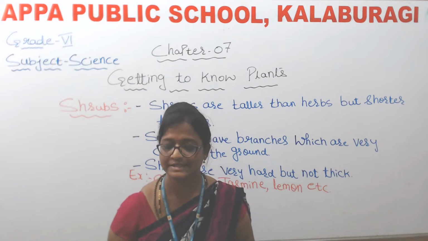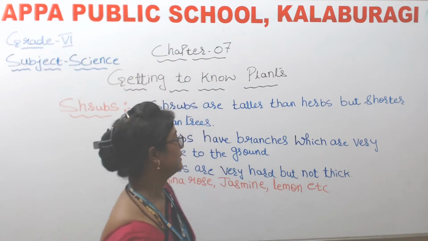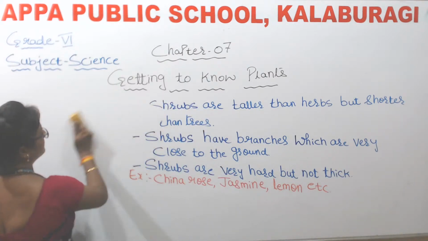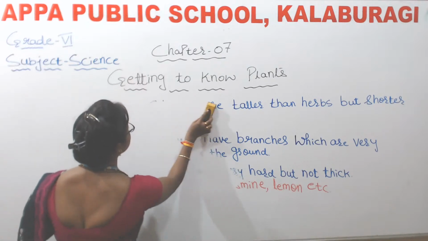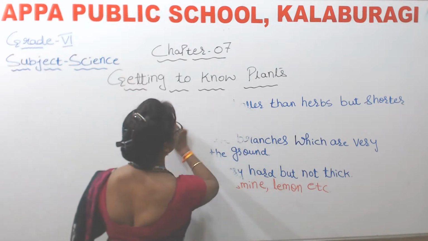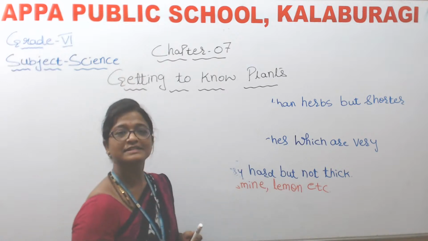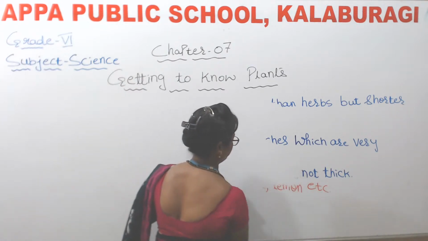So now next category, which is that? Yes, children, after shrubs. So next, based on the characters, the third type is, yes, the third type is tree.